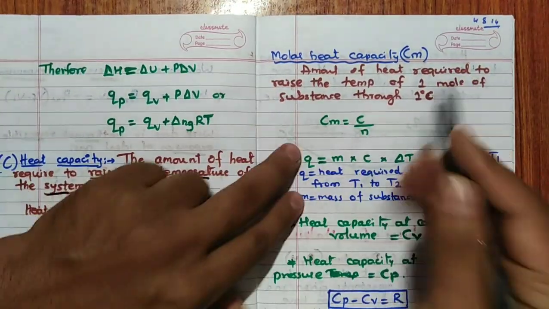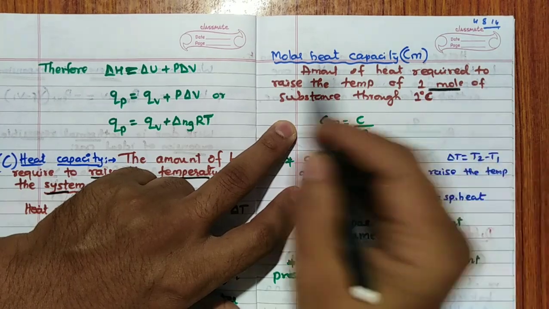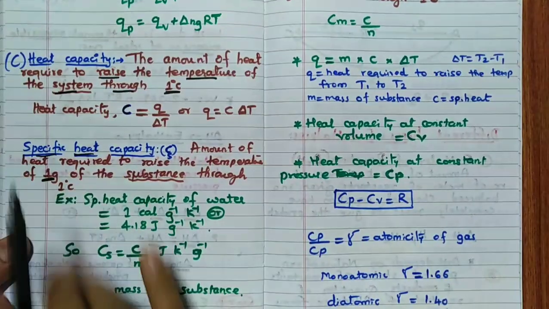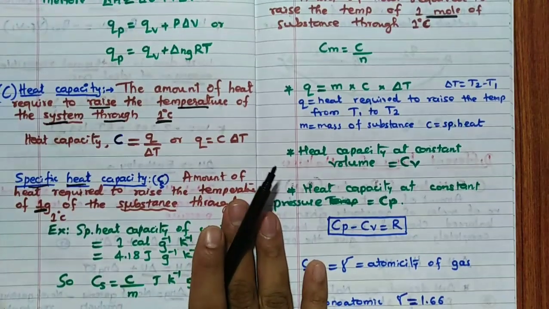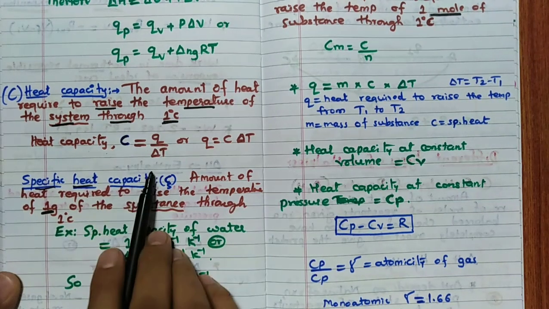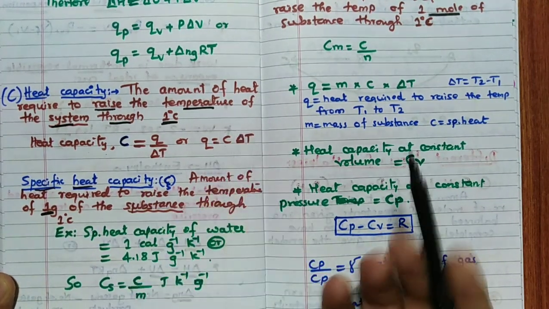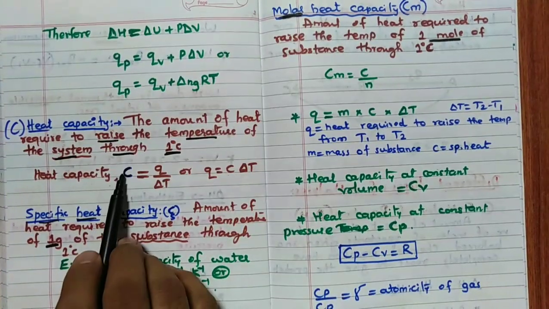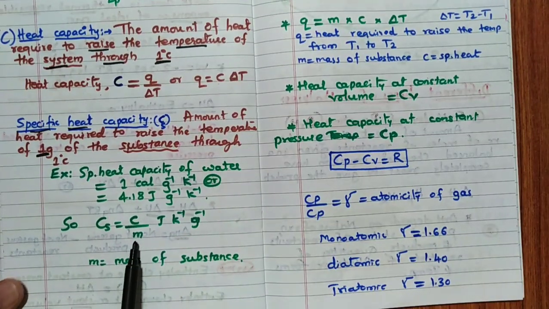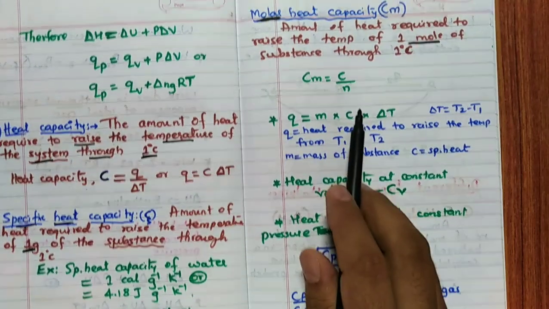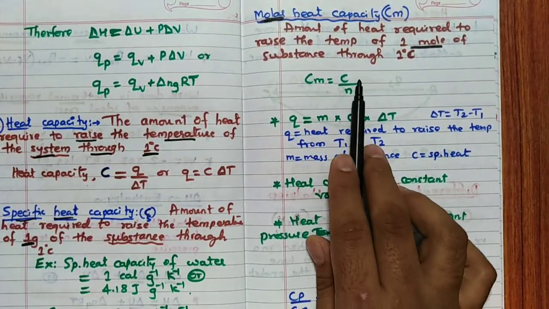Similarly, amount of heat required to raise the temperature of 1 mole, when I consider, molar heat capacity. Molar 1 mole, specific heat 1 gram, heat capacity general expression. So now, heat capacity expression C is equal to Q by delta T. Q is equal to C delta T also you can write. Similarly here, Cs is equal to C by m. This is the same heat capacity divided by m, nothing but mass of the substance. So here molar heat capacity Cm is equal to C divided by n.